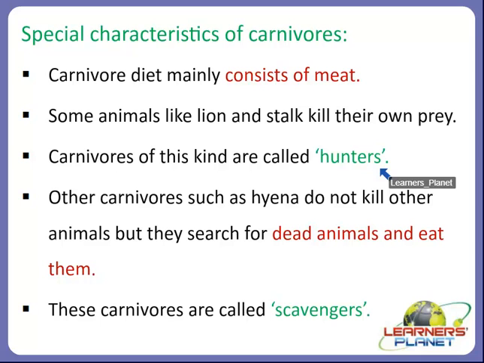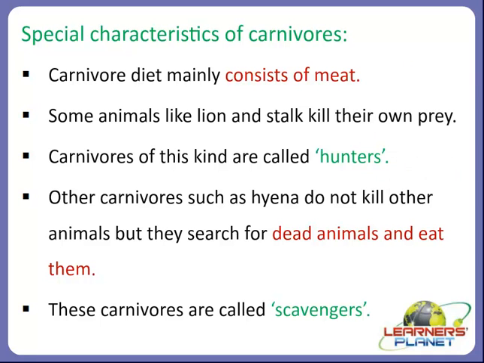Carnivores are also adapted to such kind of environment, and they have adapted their teeth in such a way that they can consume food in different forms.